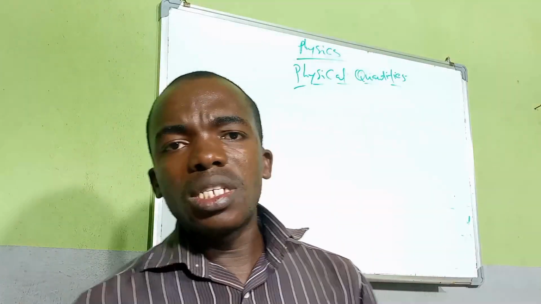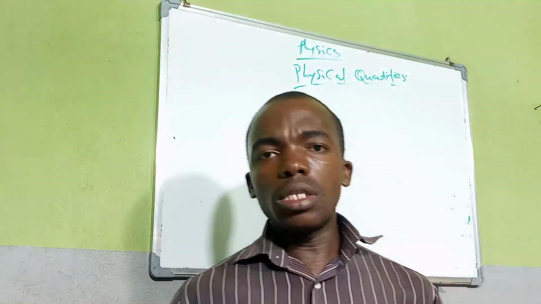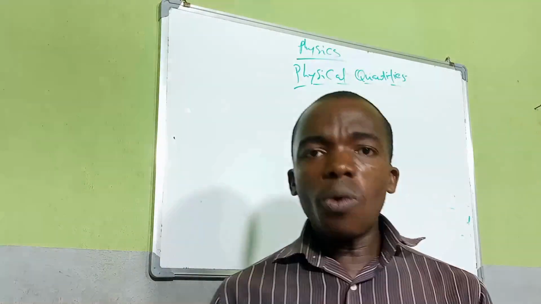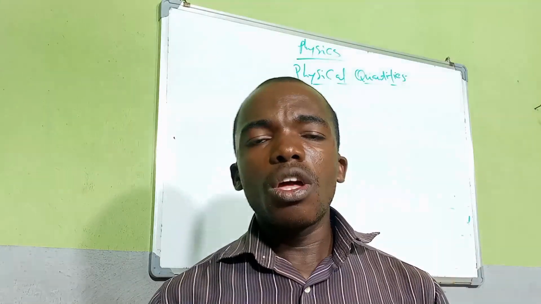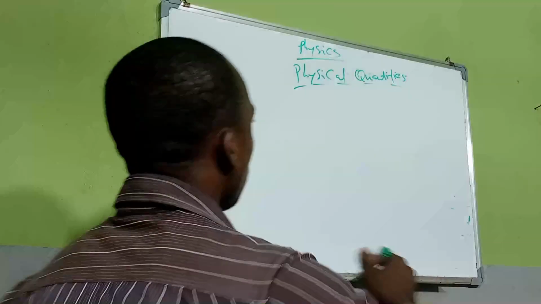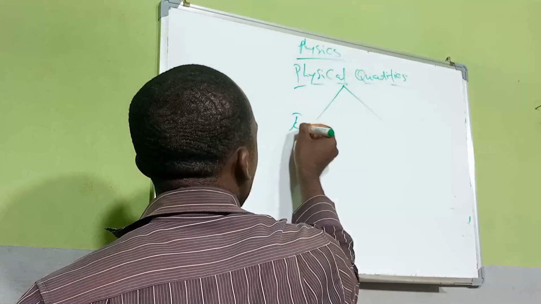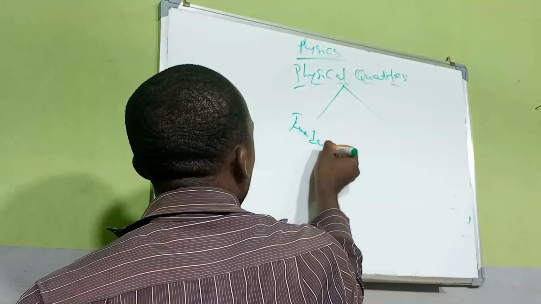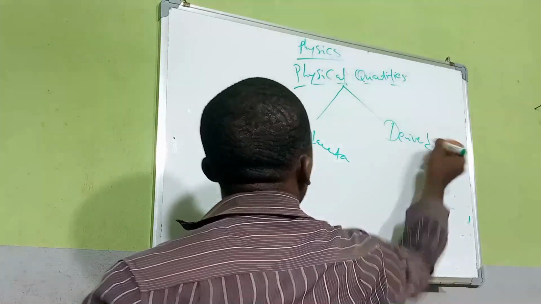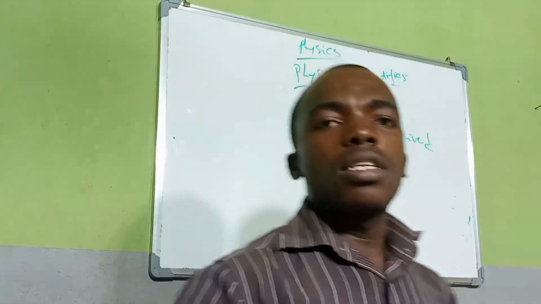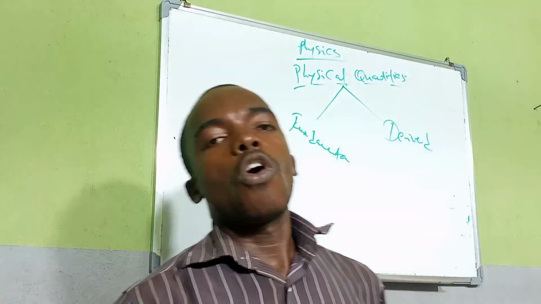Now, physical quantities are of two types. They are fundamental and derived quantities. I say once again, physical quantities are of two types: fundamental and derived quantities. Do you understand? There are two types.